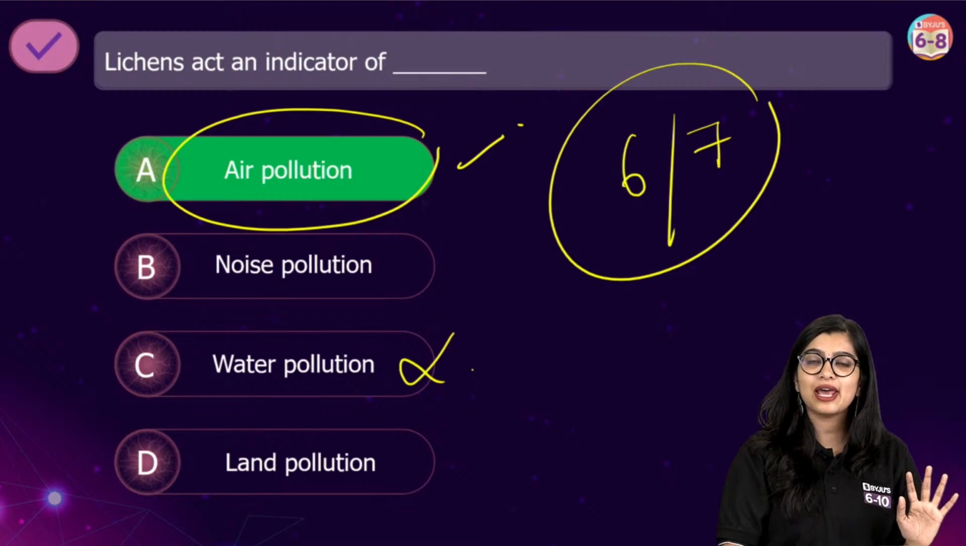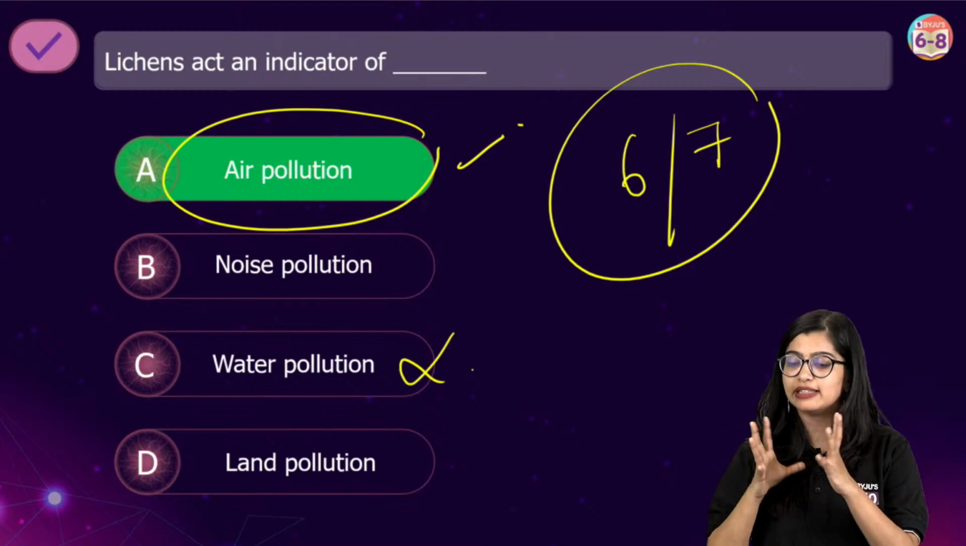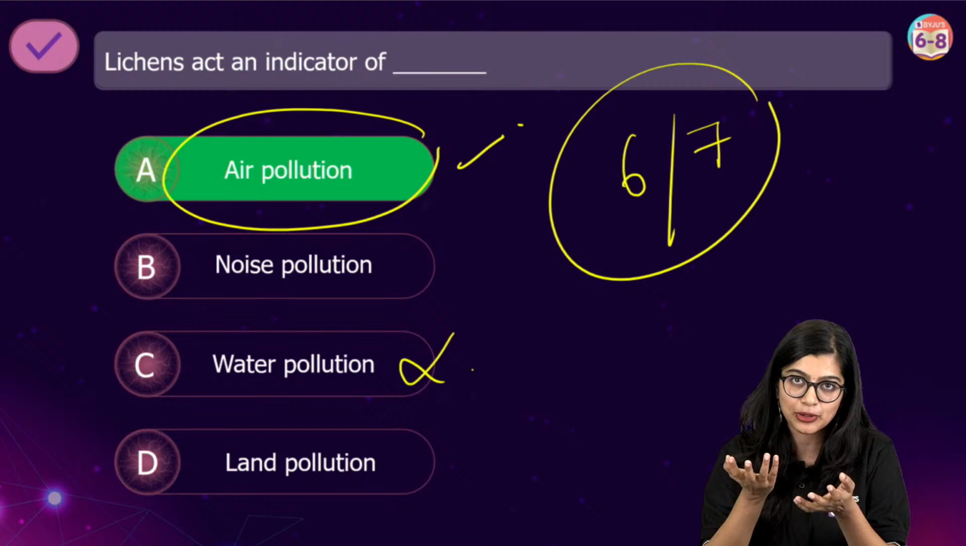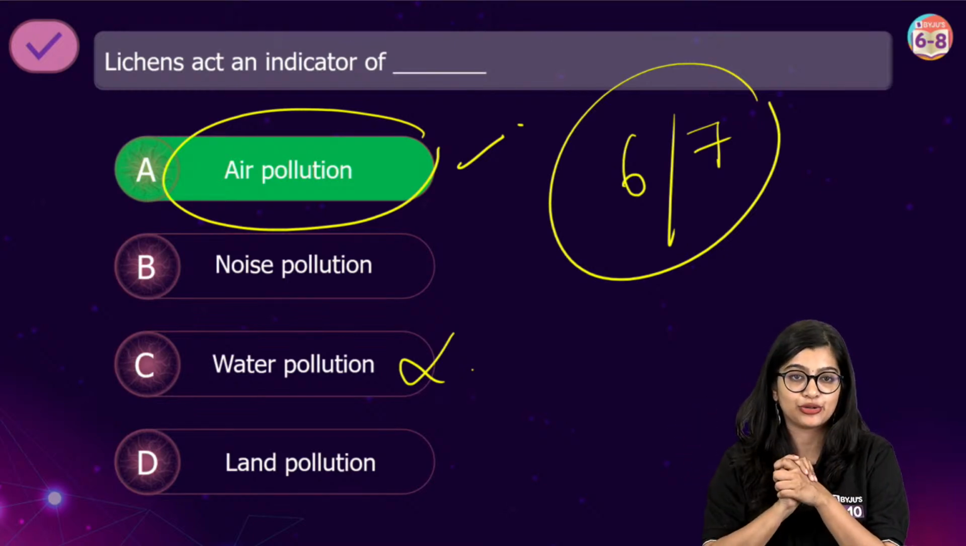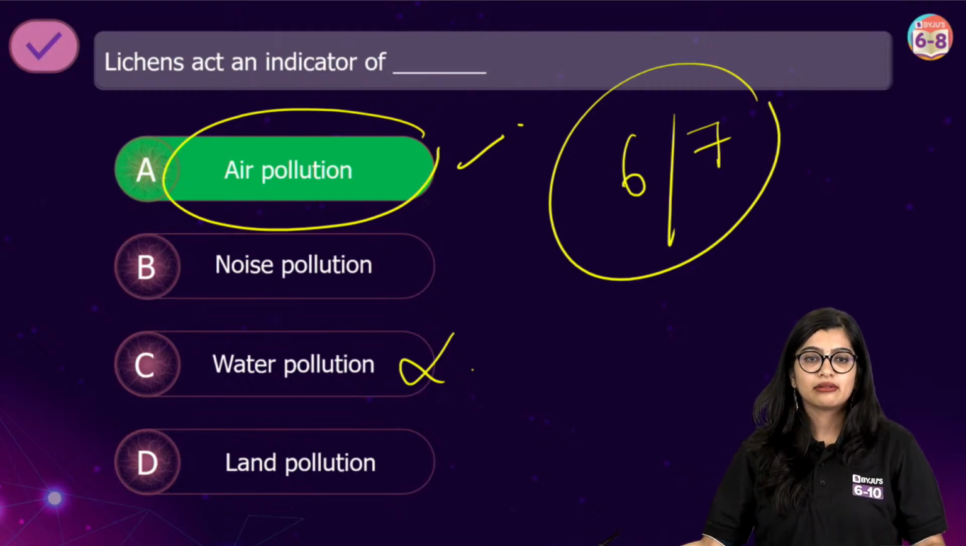They are there on land, but there are various other ways of indicating water pollution. In this particular case, this is a natural indicator of air pollution.